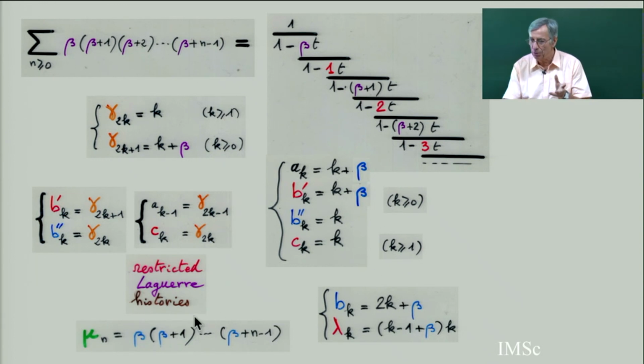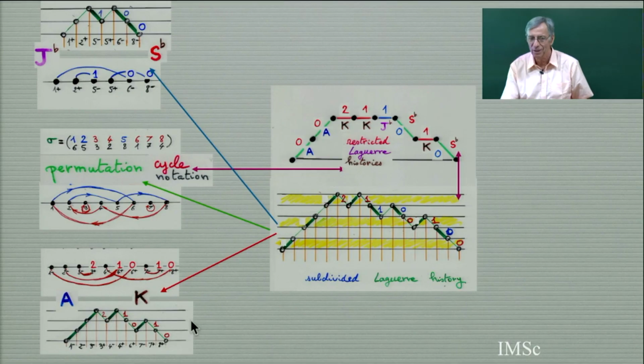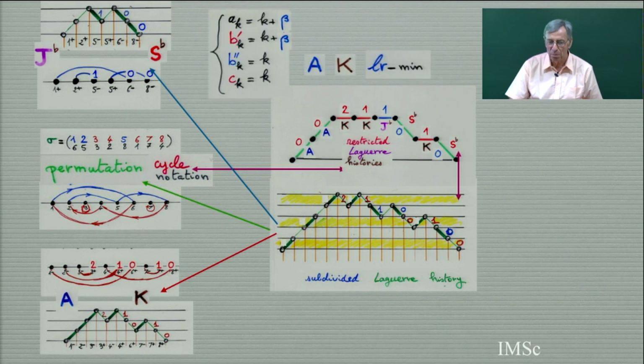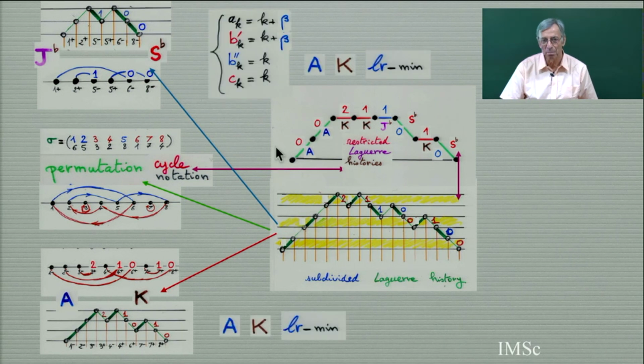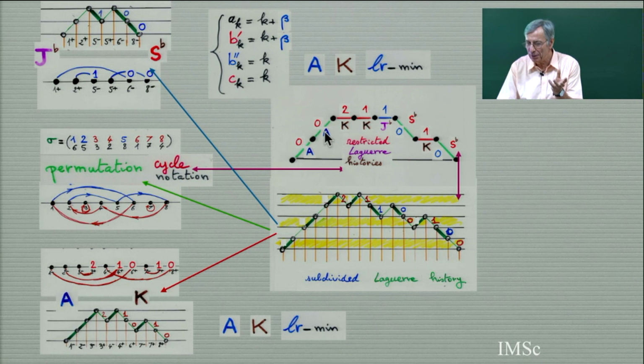And I claim that what we have done, we have a proof of this. The proof is the following. It's because in the restricted Laguerre history the parameter beta appears. And each time you apply, you see, each time you apply the first choice in these 2 possible ways.